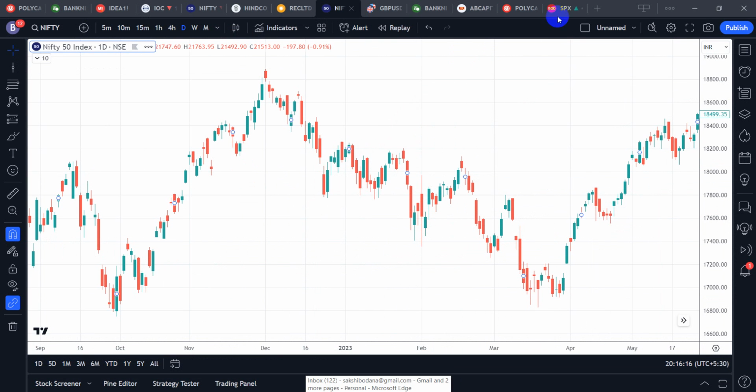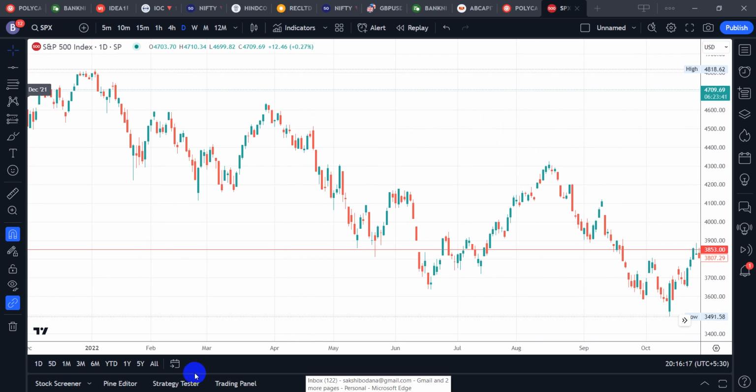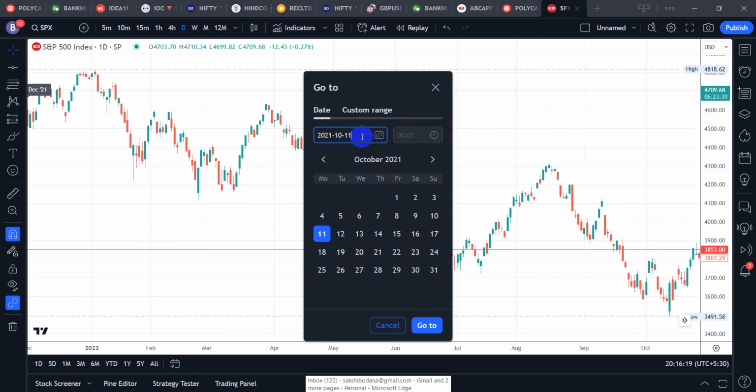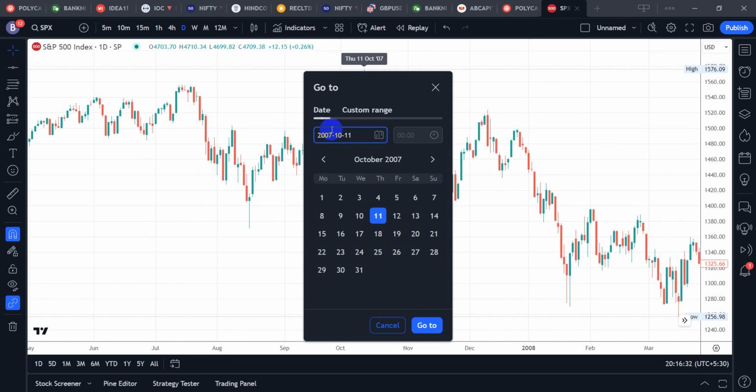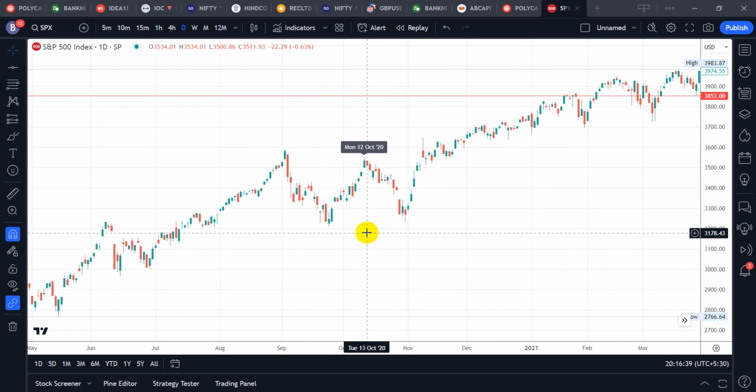Let's suppose I take an example, SPX, and let's go to 2007, because S&P made a top in 2007. Somewhere in October it made a top. Yes, 11th October 2007 it made a top. So let's see what happened on 11th October 2020. See again, a perfect top on 12th October. 11th might be a holiday.